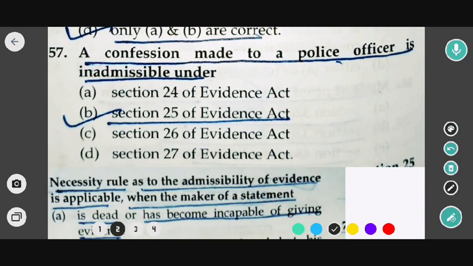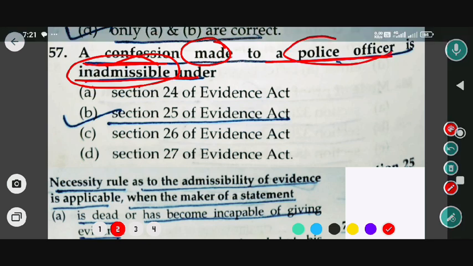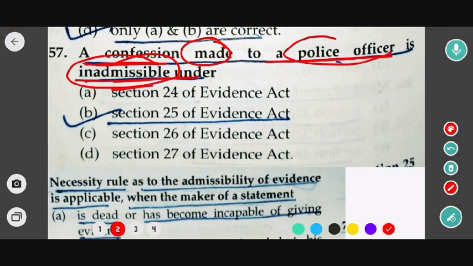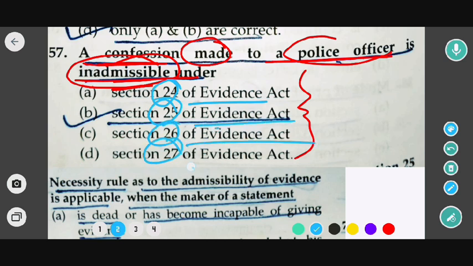Look at the next question. Next question is: a confession made to a police officer is inadmissible. If any confession is given before a police officer, then that confession will be inadmissible under which of the following sections? Options are section 24 of the Indian Evidence Act, section 25 of the Indian Evidence Act, section 26 of the Indian Evidence Act, section 27 of the Indian Evidence Act. So the correct option would be option B. In this case, option B would be the correct answer. Okay, now moving to the next question.